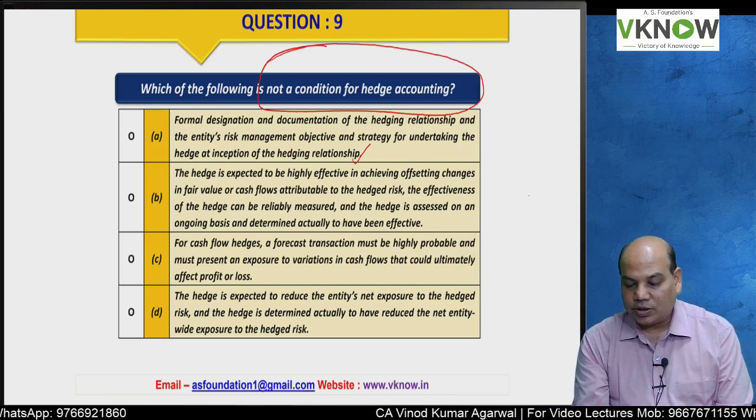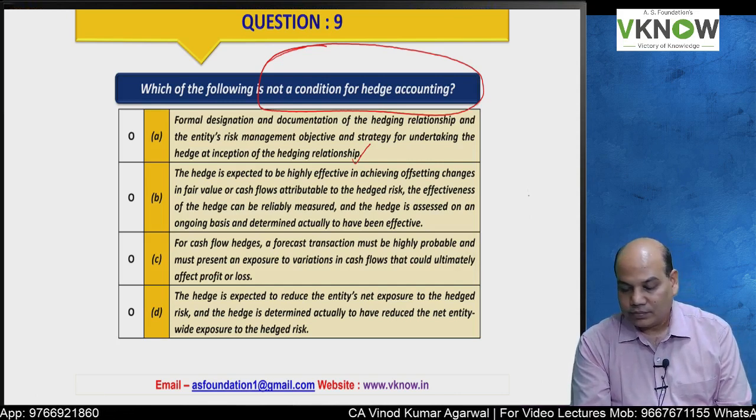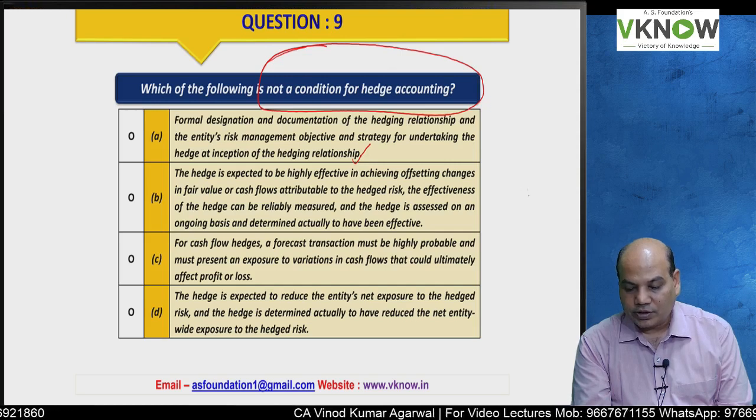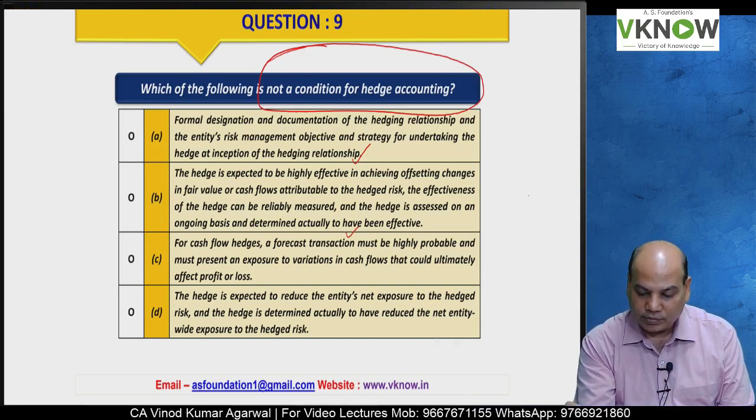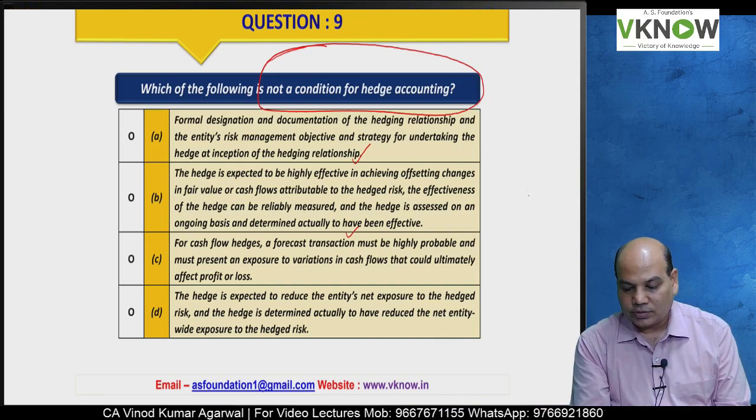The hedge is expected to be highly effective in achieving offsetting changes in fair value or cash flow attributable to the hedged risk. The effectiveness of the hedge can be measured reliably, and the hedge is assessed on an ongoing basis and determined actually to have been effective. This is also a condition.